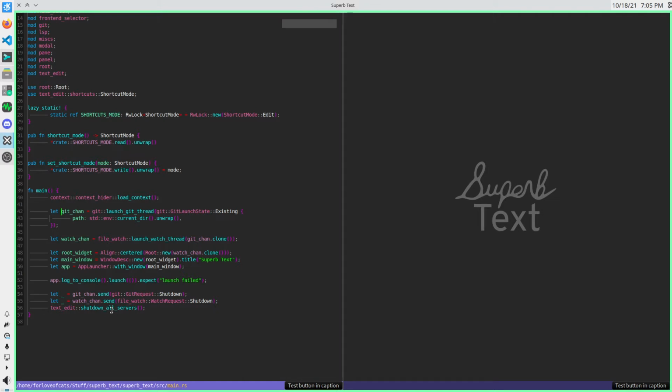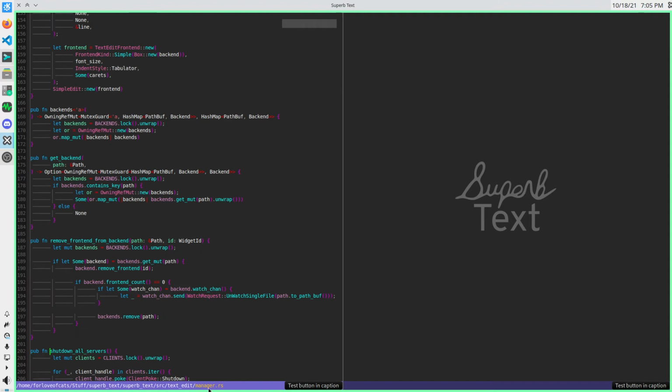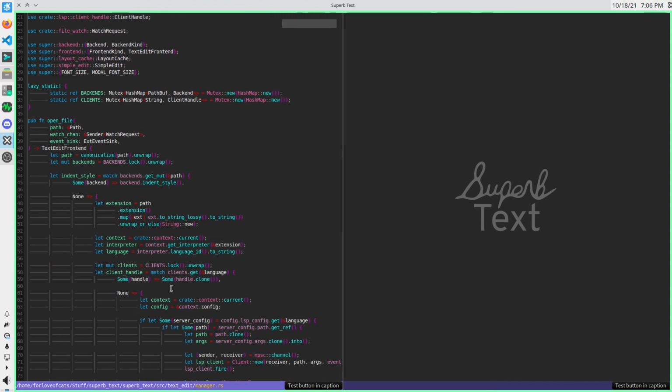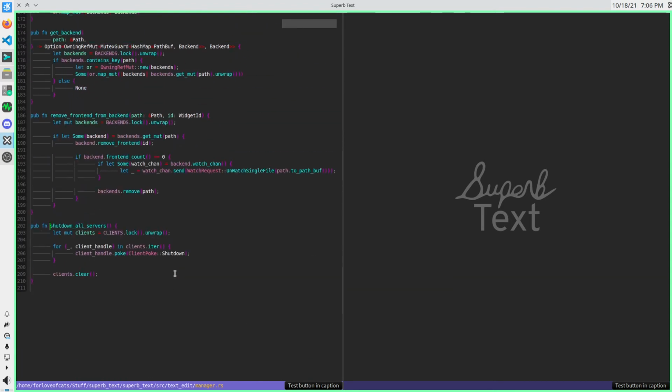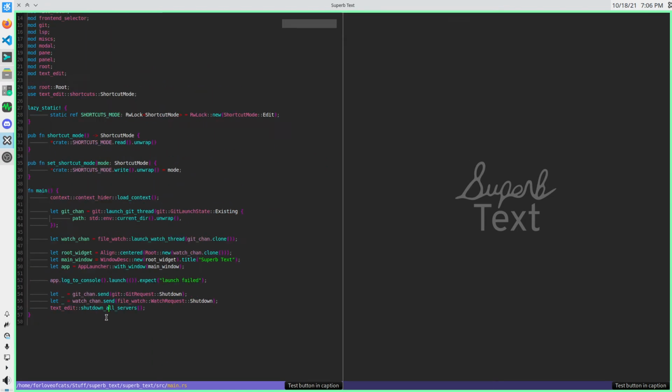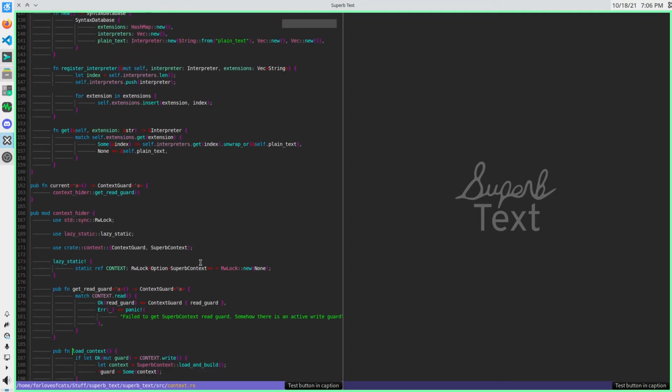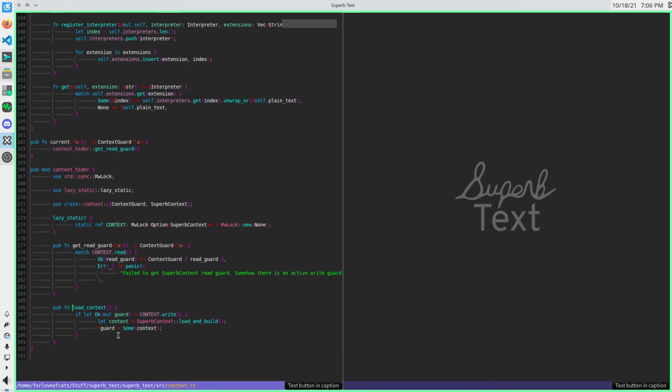But this works across files. Here I'm on this function, shut down all servers, I hit it, boom, now we're in that other file. We're in a very different file now. I can close that file. And this just works, so I can come here, this is a different file, different function.